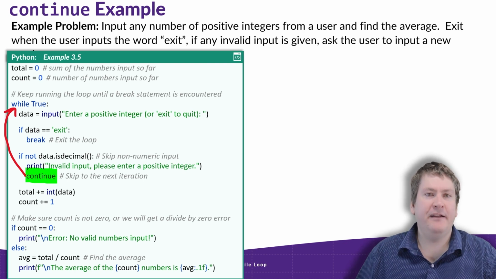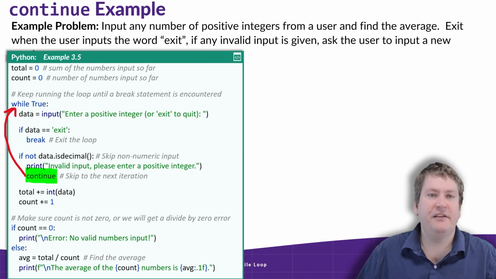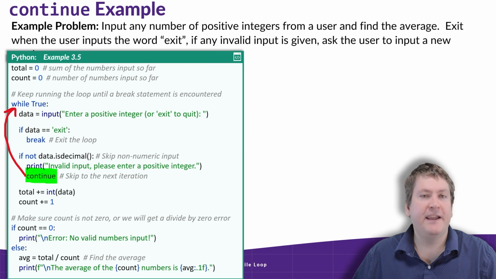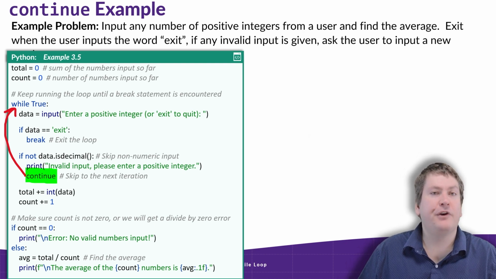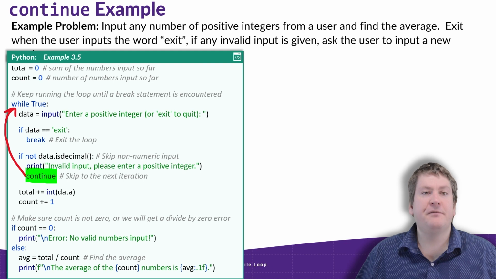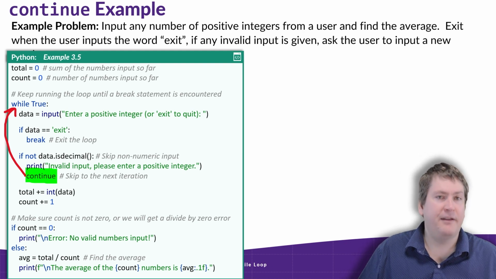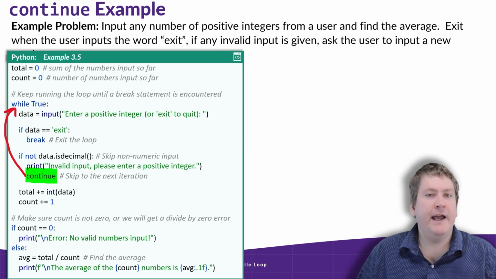So after this loop exits, when the user actually types in the word exit, we are going to run the if statement. And the if statement is doing a simple check to see if the user actually input any numbers. This is very similar to one of the previous examples, where we want to make sure the user actually inputted something. If we don't do that, then we could get a divide by 0 error when we try to compute the average. So in this case, we're checking if count equals 0.